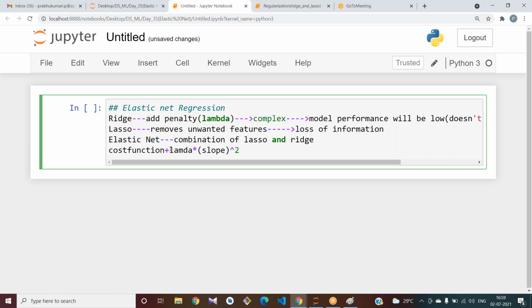This is ridge. It also tries to add the lasso regression term, lambda into the magnitude of slope.